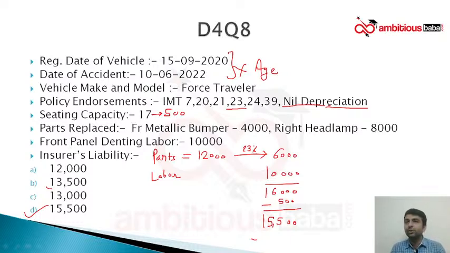So there is one question, is there any method to calculate salvage based on the value of the parts replaced? There is no method given in the tariff to calculate the salvage, but in practical what we do is we take the 10% of the metal parts. For example, we are repairing a vehicle and the metal parts are costing 1 lakh rupees. So we take 5 to 10% of the cost of the metal parts as salvage if nothing is given. It is suggested by surveyor, but there is no written rule for this. It is just the market practice.